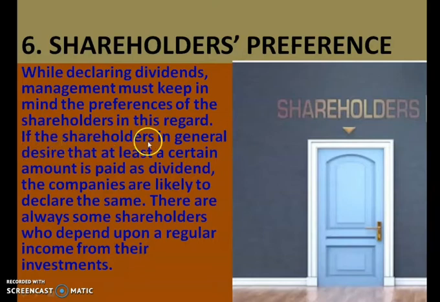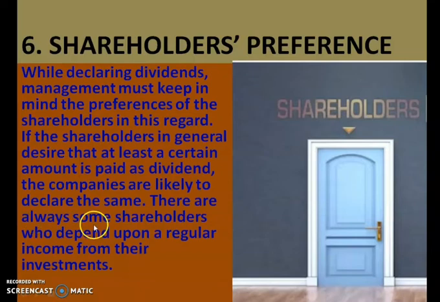If the shareholders in general desire that at least a certain amount is paid as dividend, the company is likely to declare the same. So if the shareholders, who are also the owners of the company for the part of the share they hold, want at least some amount declared as dividend, then the company should declare it. So the company is likely to declare the same.